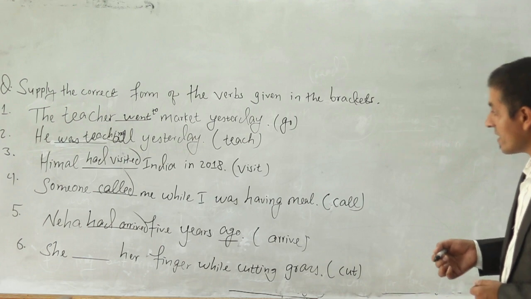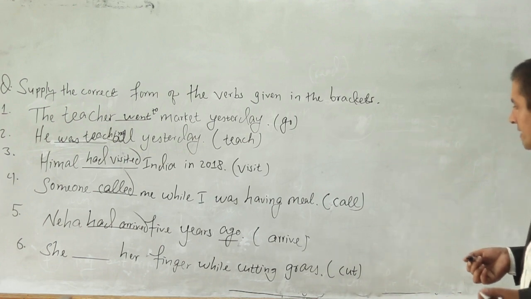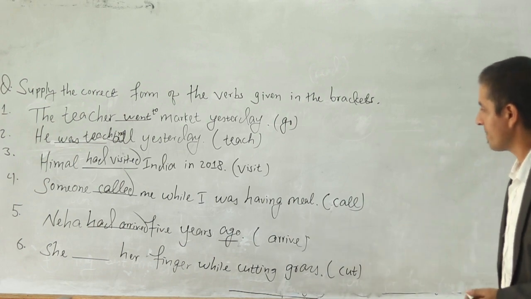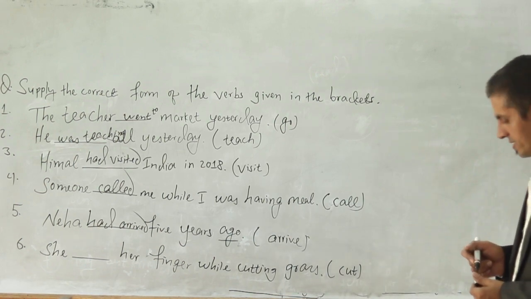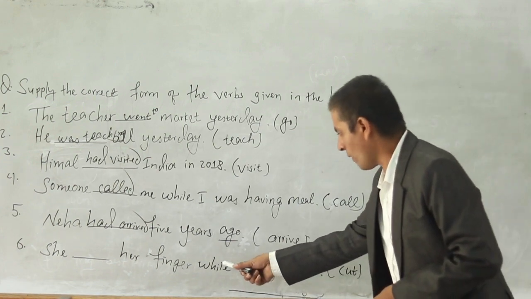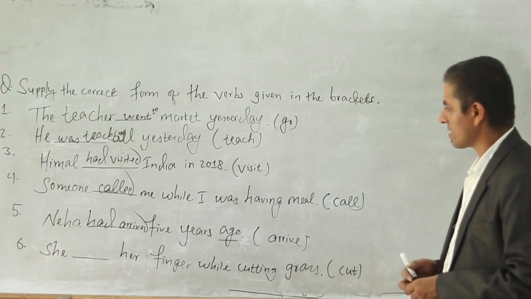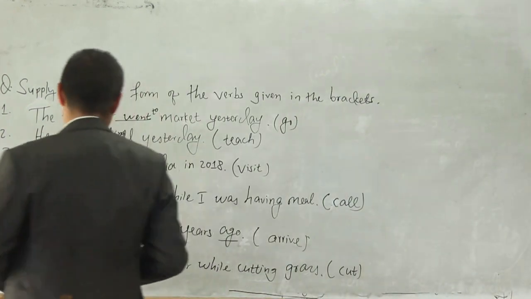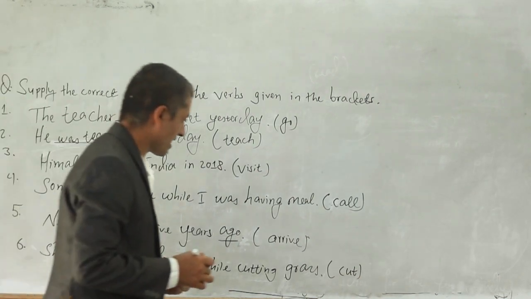Okay, now number 6. She dashed her finger while cutting grass. Okay, cut is the bracket verb. So while cutting grass, while this action was happening, what happened? She cut her finger. So we use simple past tense. She cut her finger while cutting grass.